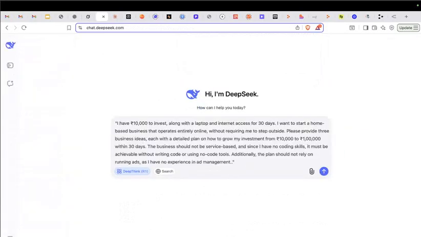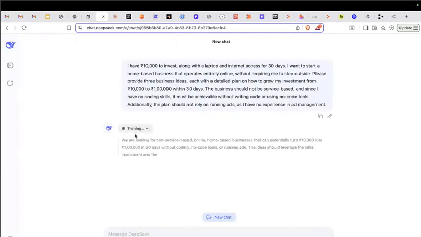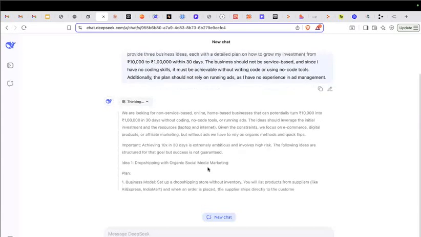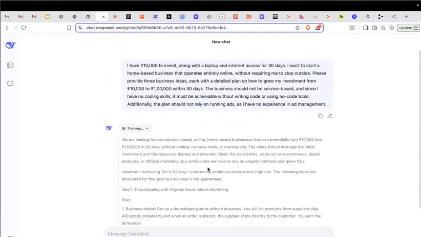Whereas if you go into DeepSeek, or any model which has a thinking capability, I'll show you here, it will go into a thinking stage. And that's what I love about DeepSeek. It does a really good job when it comes to thinking. So it is not giving me the response right away, it is reiterating in its own knowledge, or you can say talking to itself.